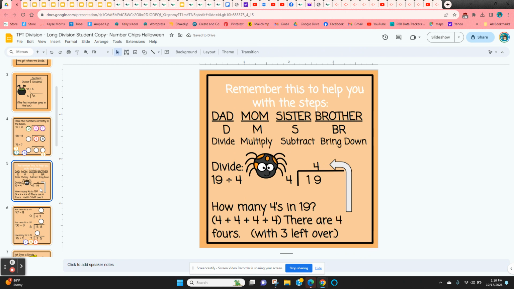Then they're given a little acronym which might help them remember the steps. Dad, mom, sister, brother. So they're going to divide first, multiply next, then subtract, then bring down. So the first step is just divide. How many times does 4 go into 19? Well, it goes into 19 4 times, even though there are 3 left over. So that's your first step. 19 divided by 4 is 4 with some left over.